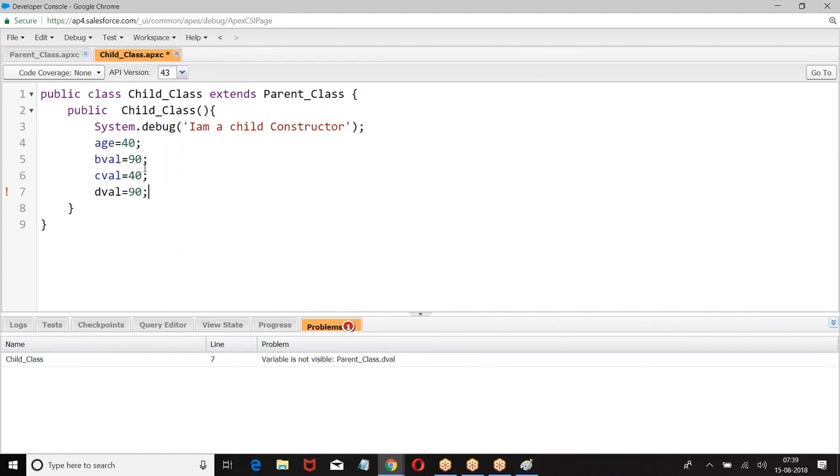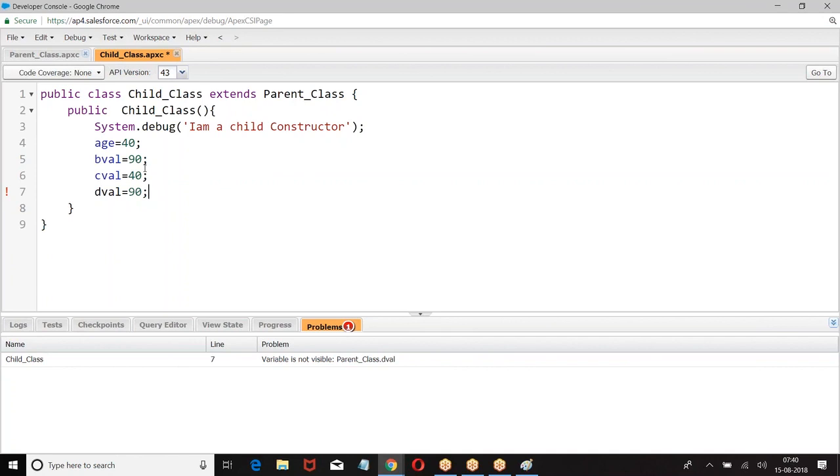When a class inherits another class, all the properties of the parent class will come to the child except private members. I hope you are good with this. Whatever we define in the parent class, I can use straight away in the child class.